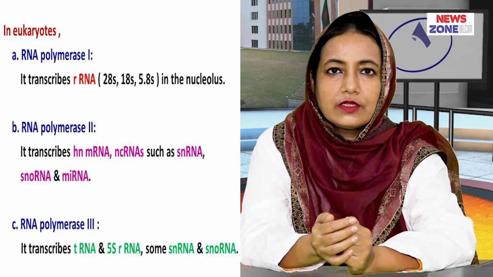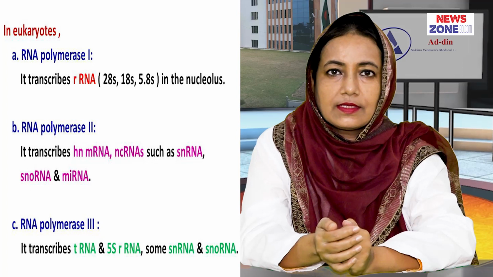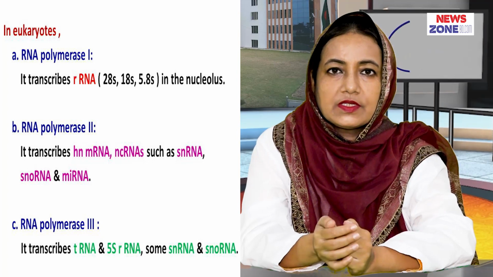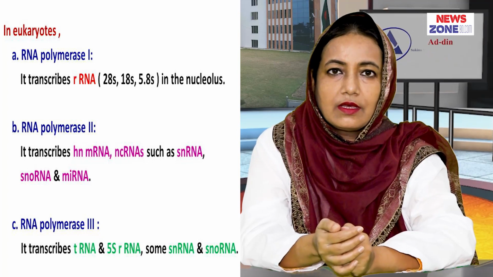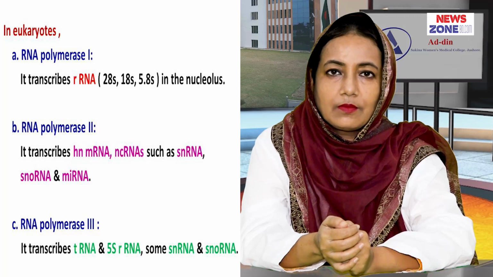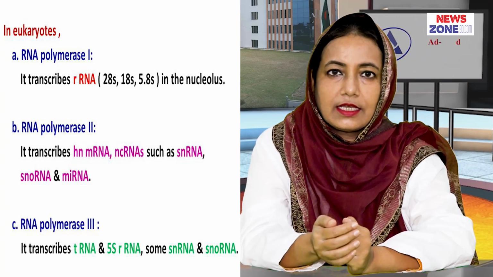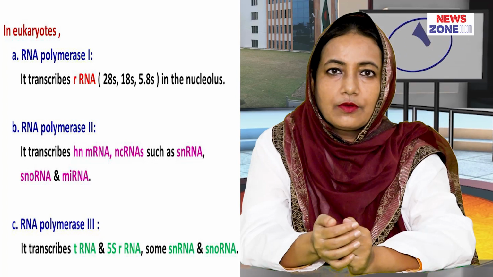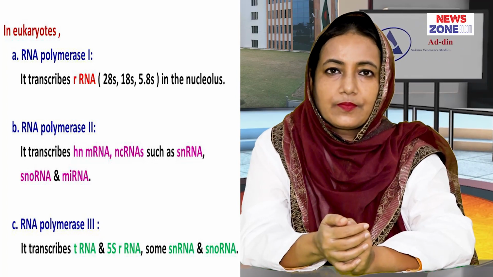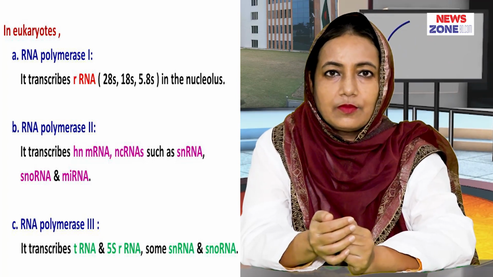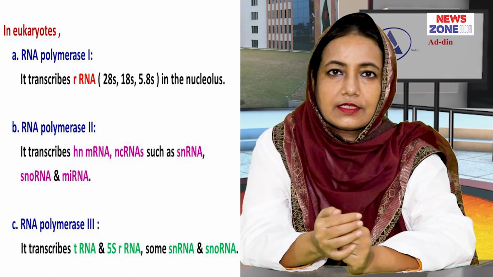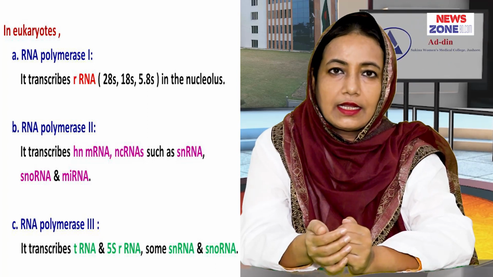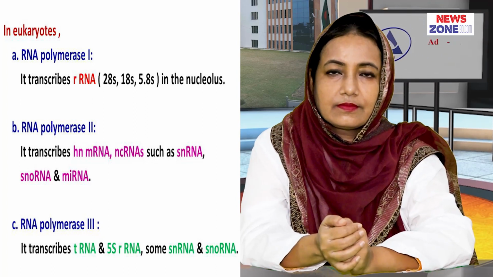RNA polymerase II synthesizes the pre-messenger RNA, that is the heterogeneous nuclear RNA, and some non-coding RNAs like small nuclear, small nucleolar and microRNA. And RNA polymerase III transcribes the 5S ribosomal RNA and the transfer RNA.